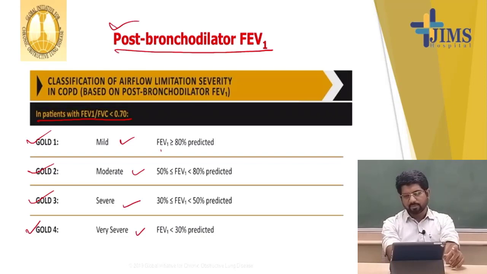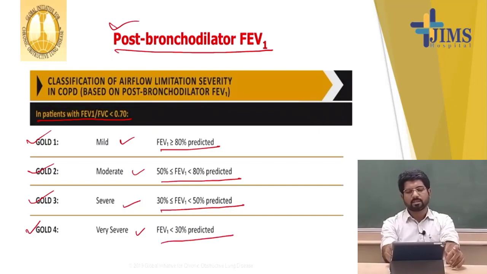What is mild disease? That is when the FEV1 is more than 80% of predicted. Moderate, the FEV1 between 80 to 50%, severe between 50 to 30%, and very severe, the FEV1 is less than 30% of predicted value. The predicted value is calculated by the software of that machine according to the height, age, and sex of the patient.